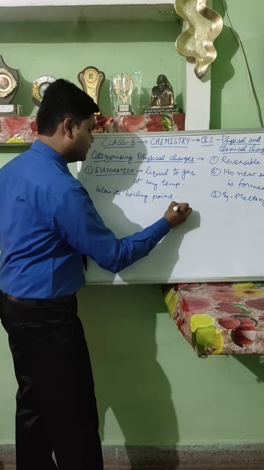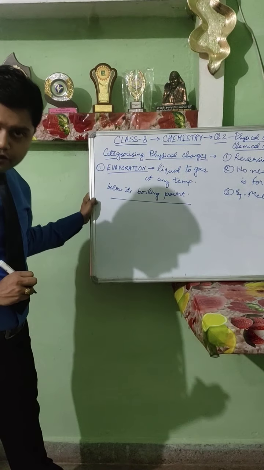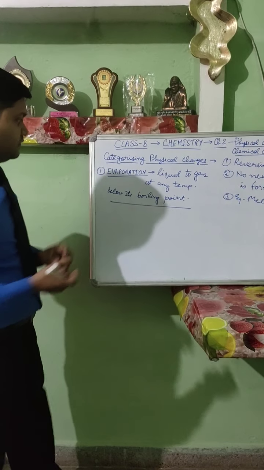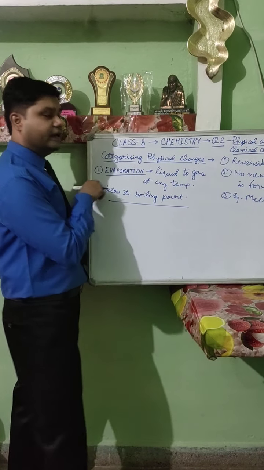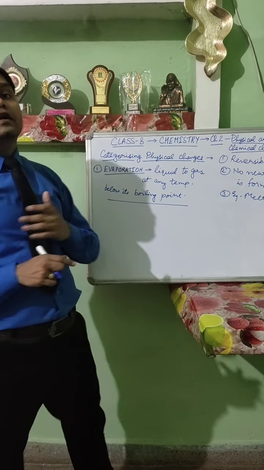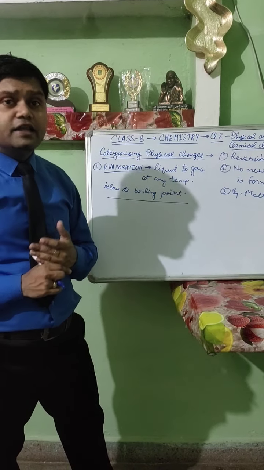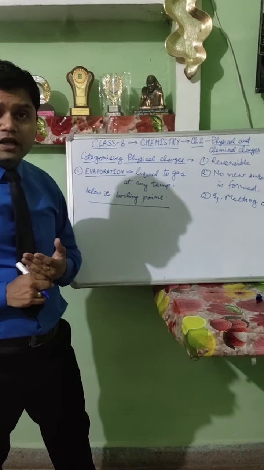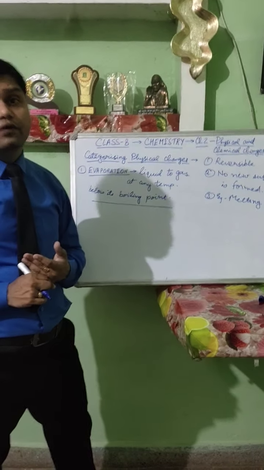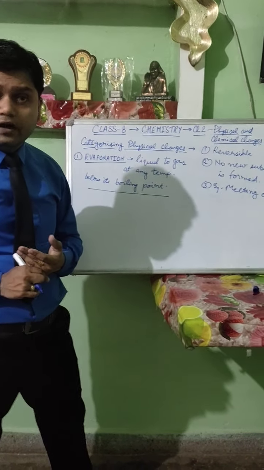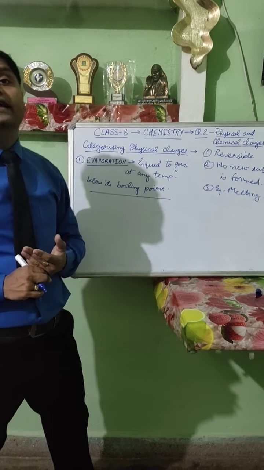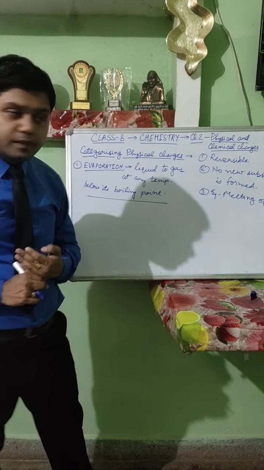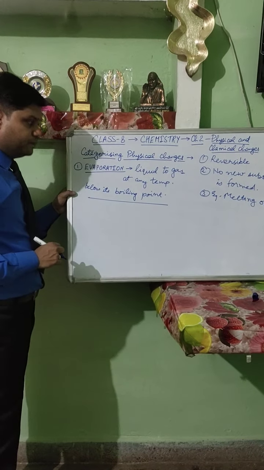This condition is very necessary, that it will occur below boiling point only. If it reaches the boiling point, then that will be boiling of the substance. But if it is occurring below boiling point, then it is evaporation. For example, your clothes dry even if you keep them in a room. Nowadays it's quite hot. If we are hanging clothes in the room for a period of 6 to 7 hours, we find that they become dry. So how is it possible? It is possible all because of evaporation.